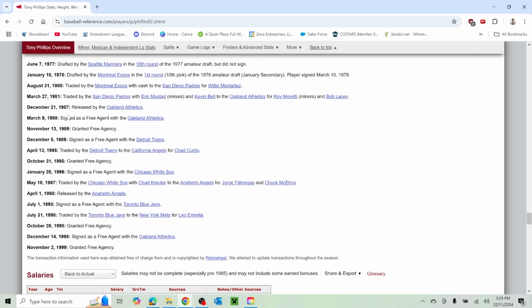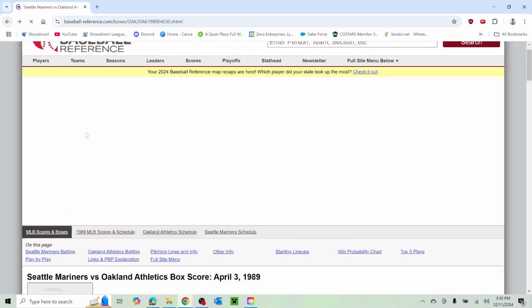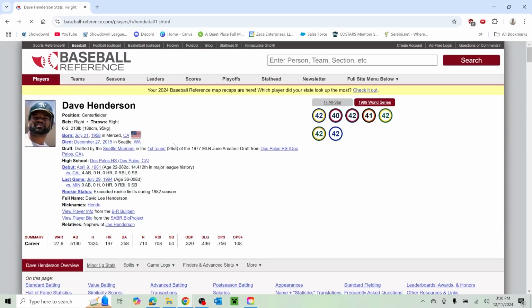Granted free agency, and then signed with the Tigers just shortly after that. Trying to see if there's any other names I recognize here. I'm not as well versed in the '90s and '80s of baseball as I am in the 2000s. First round pick, secondary phase, okay. So Tony Phillips, okay, you can look at that and be like, okay, that's a pretty darn good player.